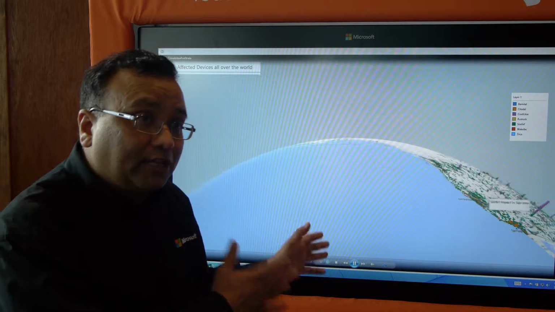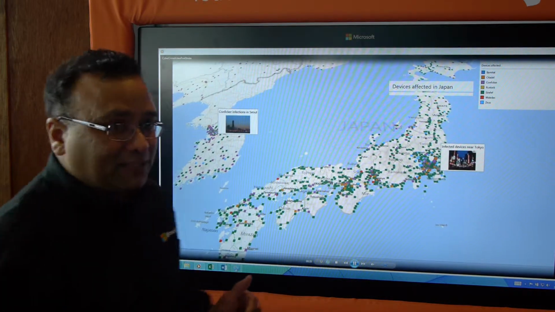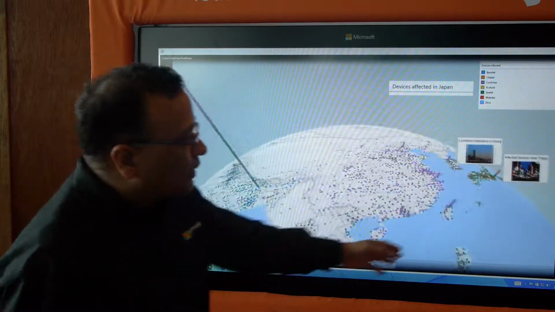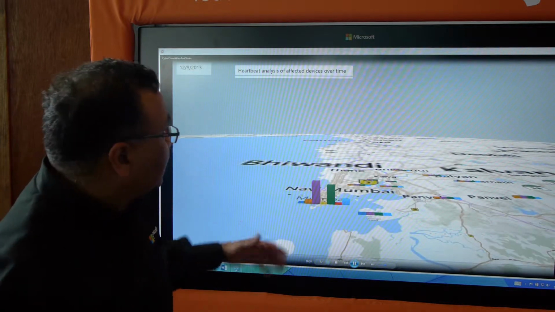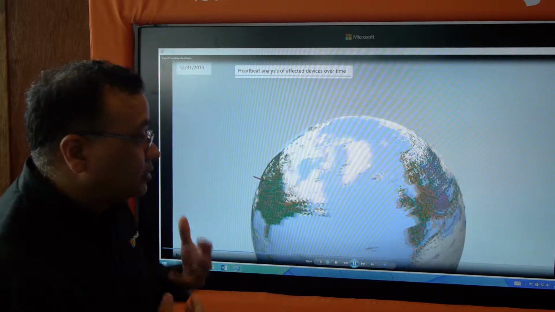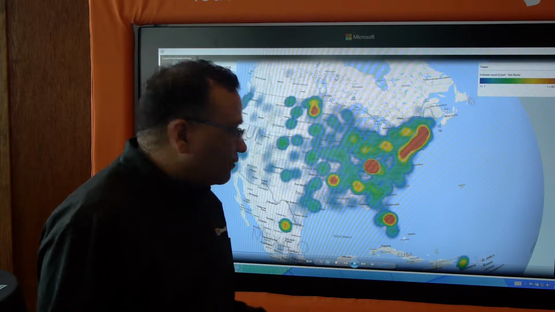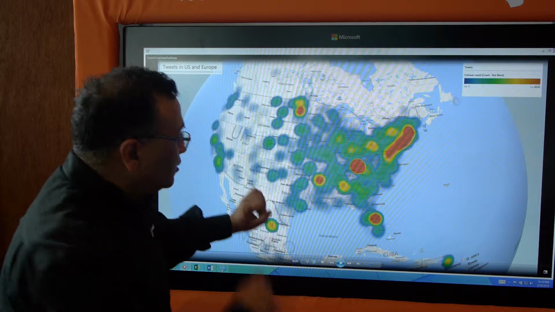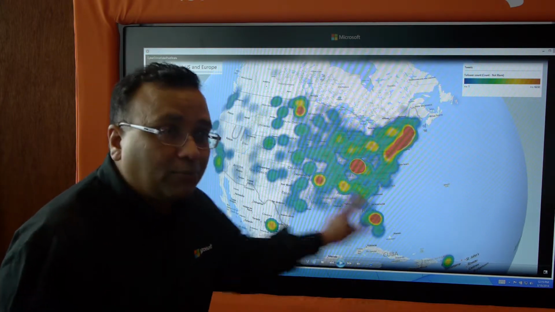So you are investigating here. By the way, this tool is actually being used, real data I'm showing you, by our cybercrime team within Microsoft. They're investigating where, for example, right here you are part of my investigation. So we are looking at Tokyo versus Mumbai, where you see this live heartbeat analysis of affected devices as it's happening, right? As you have data right there. Now what we did is, in this data set, we got some data from the internet, Twitter analytics from SD Insight. So I have that data here showing you how many tweets are coming from this area versus that area, so we can help this area more than the other one.